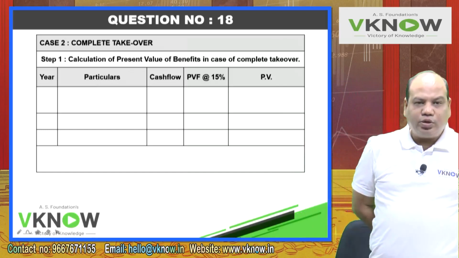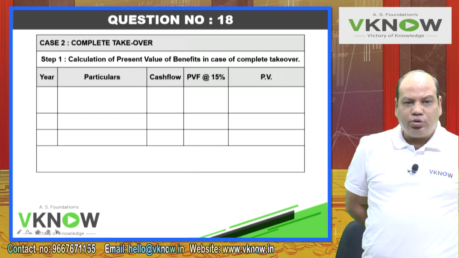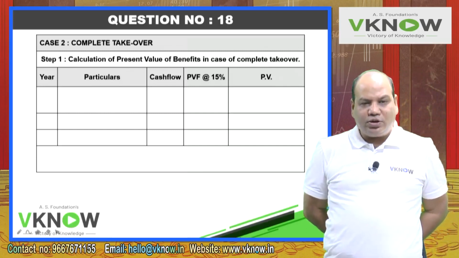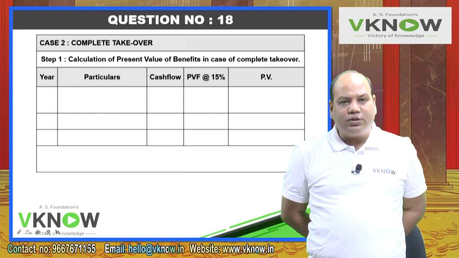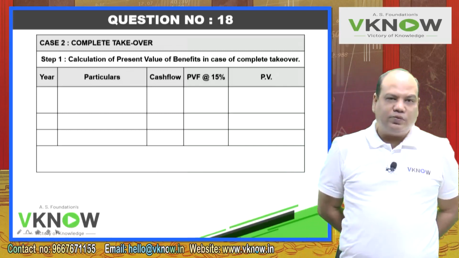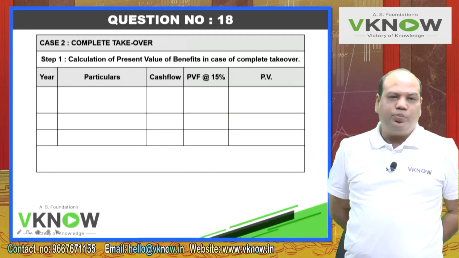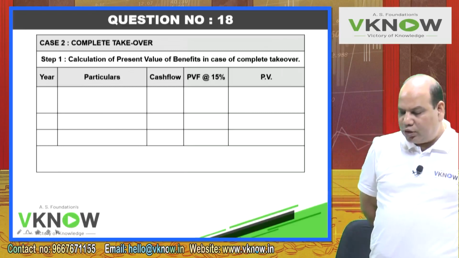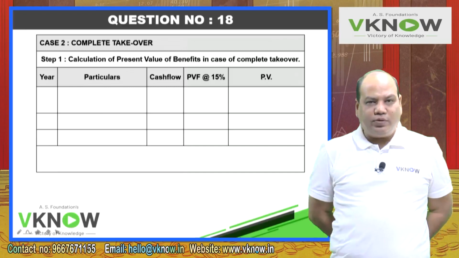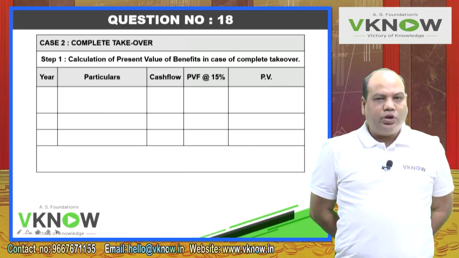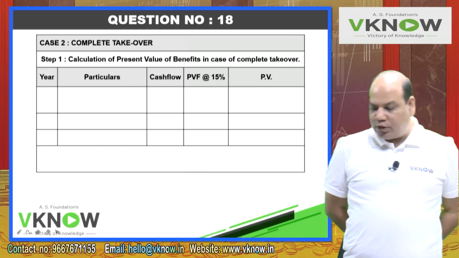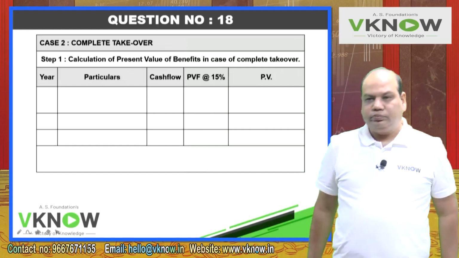Whether you acquire Mukesh or Dhirubhai, you are going to save administration and advertisement cost, plus in second year you will sell the office space. So one common working note for both companies is step 1, calculation of present value of benefit in the case of complete takeover.